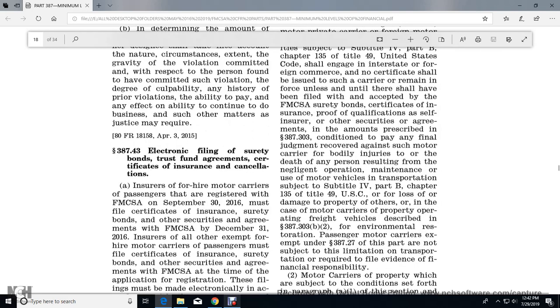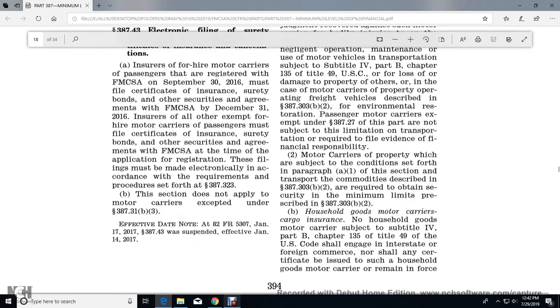and transportation. Subject to Title 4 of the Part B with Chapter 135, Title 49, U.S. Standard Code for the loss of the damaged property of others and the case of the motor vehicle's property operator of freight vehicle is described in 387.303(b)(2) for the environmental restoration passenger motor carriers except in 387.27. This part are not subject to limitation of transportation required to file evidence of financial responsibility. Motor carrier properties of the subject with the conditions set forth in paragraph (a)(1) of the section transport commodities described in 387.303(b)(2) required to obtain security for the minimum limits prescribed in 387.303(b)(2).